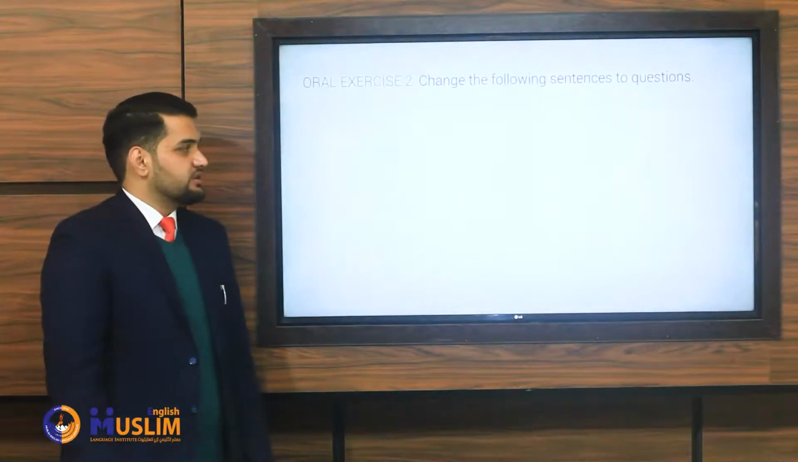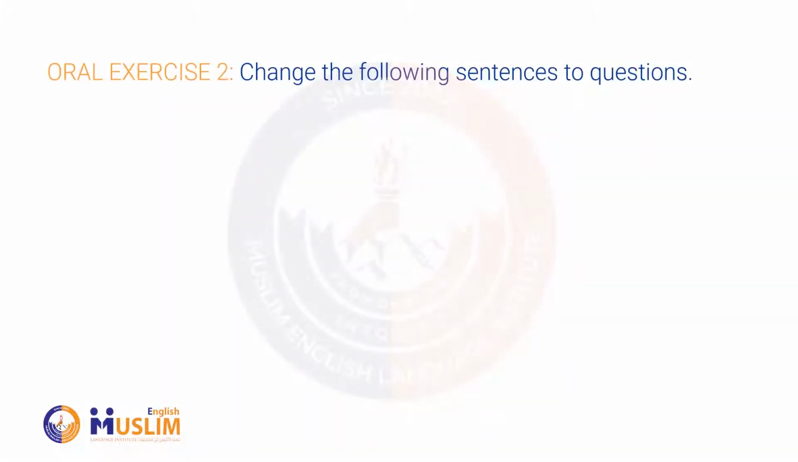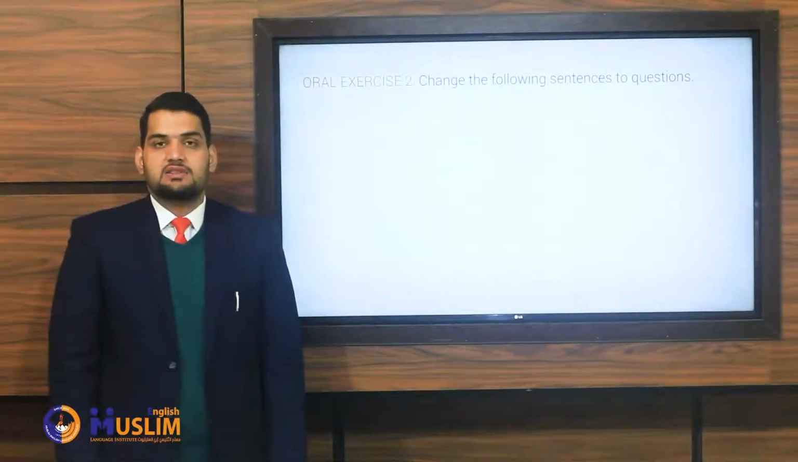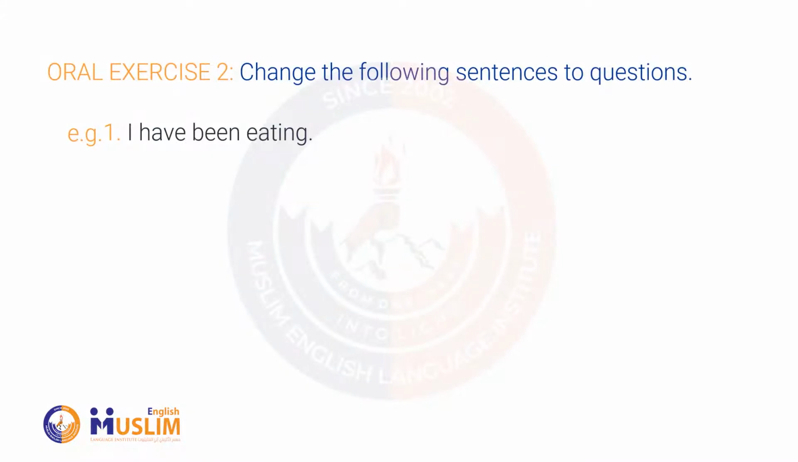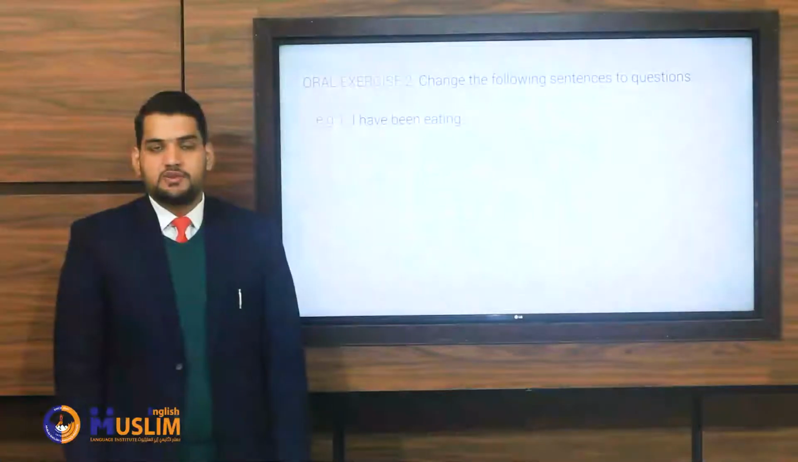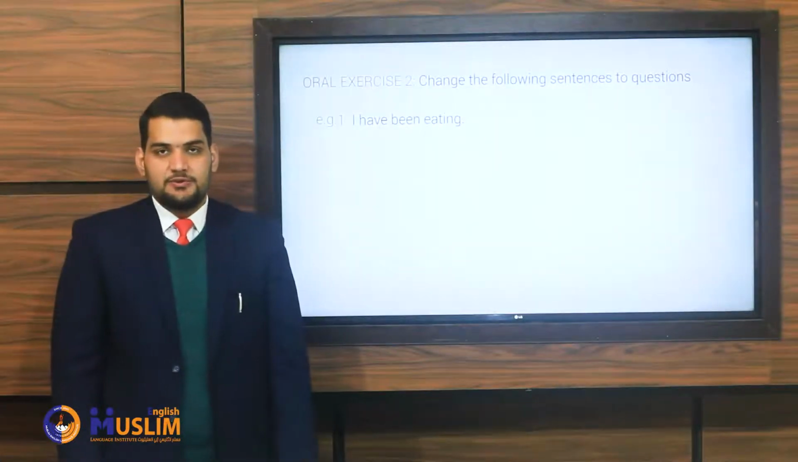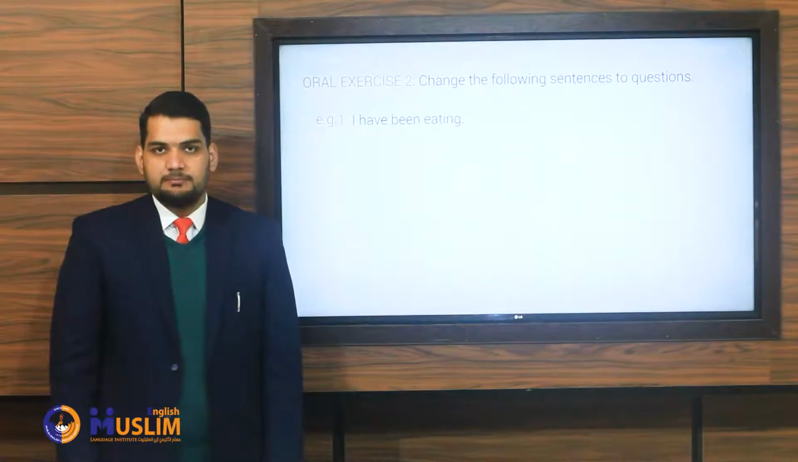Oral exercise number 2. Change the following sentences to questions. This time you have to change them to interrogative sentences. For example, number 1. I have been eating. The question is, have I been eating? Now you do the rest of them.